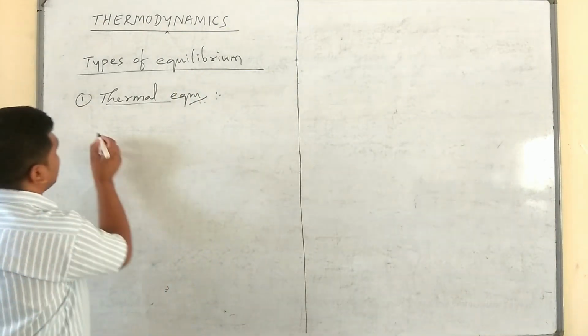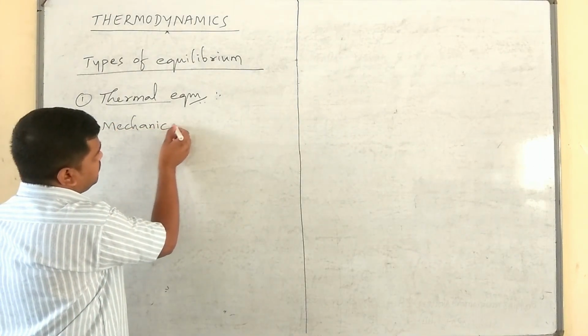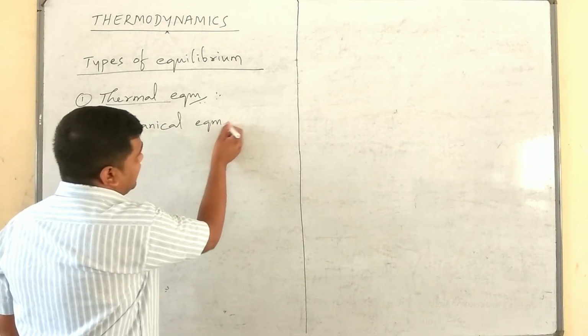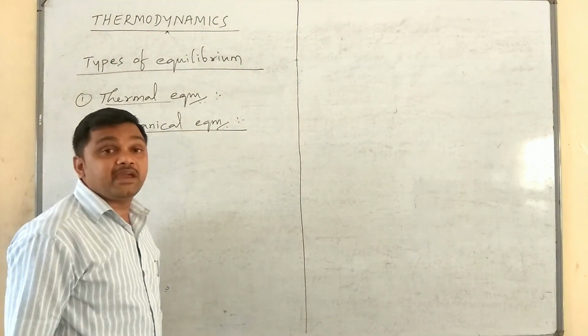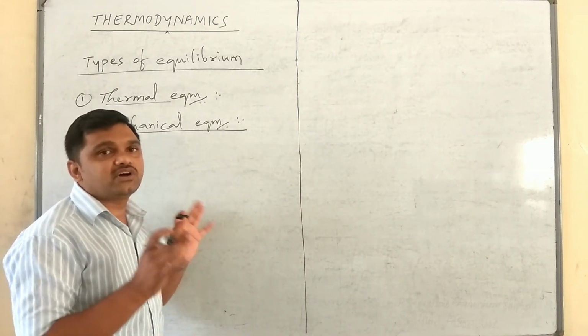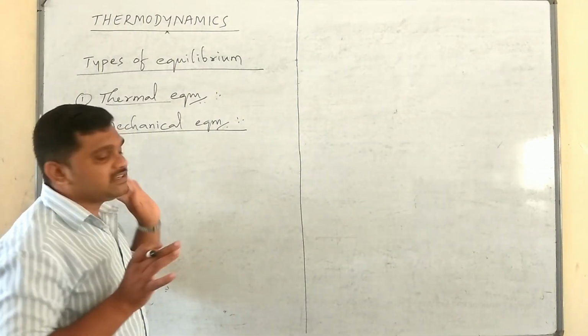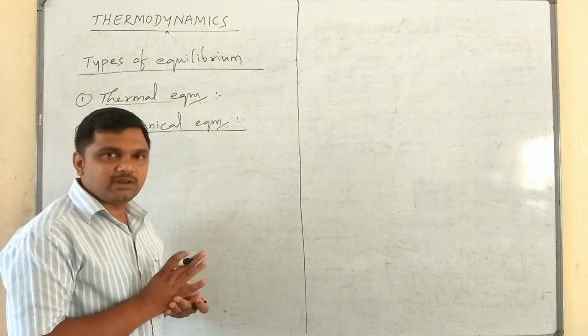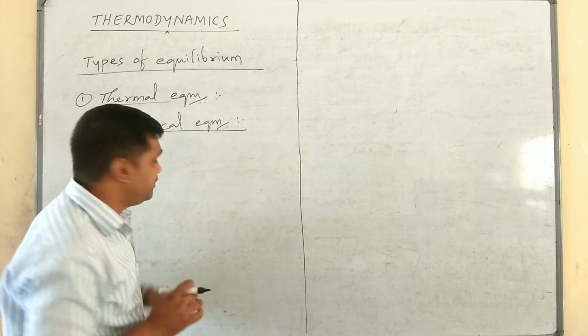Okay. The second one, mechanical equilibrium. When the system is said to be in mechanical equilibrium, it means the net force acting on the system is equal to 0, then the system is under mechanical equilibrium condition. Net force has to be 0.